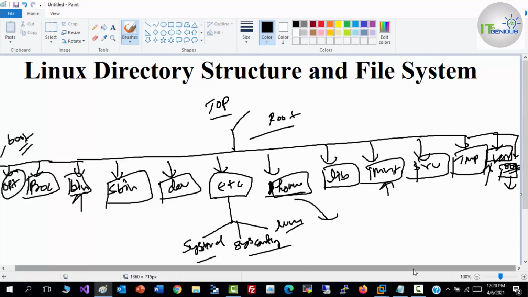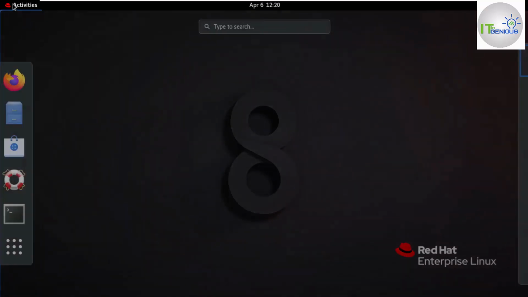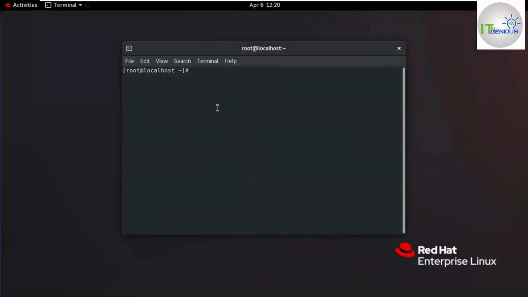Let me switch to my system where I can show you all these directories. First of all, let me open my terminal, and run ls here. As you can see, I'm signed in as a root user. Whenever a user is signed in as root, you get a hash prompt here. If you get a tilde sign, that means you are in your user's home directory, so I am in my user's home directory here.